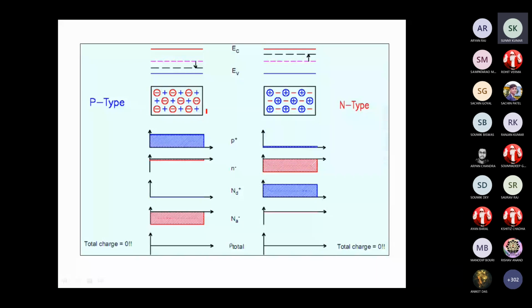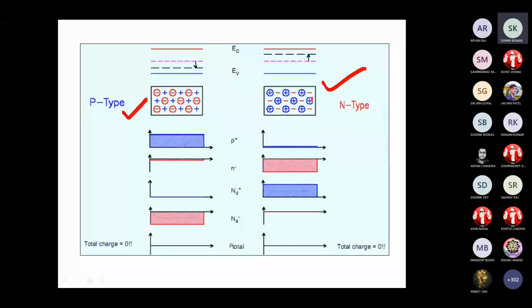This is the P-type semiconductor and this is the N-type semiconductor. In the P-type, you have the holes as majority carriers, shown as plus, blue colors. Minority carriers I have not shown here, and the negative ions are acceptor ions. Similarly, in the N-type, electrons are the majority and the positive ions are there.